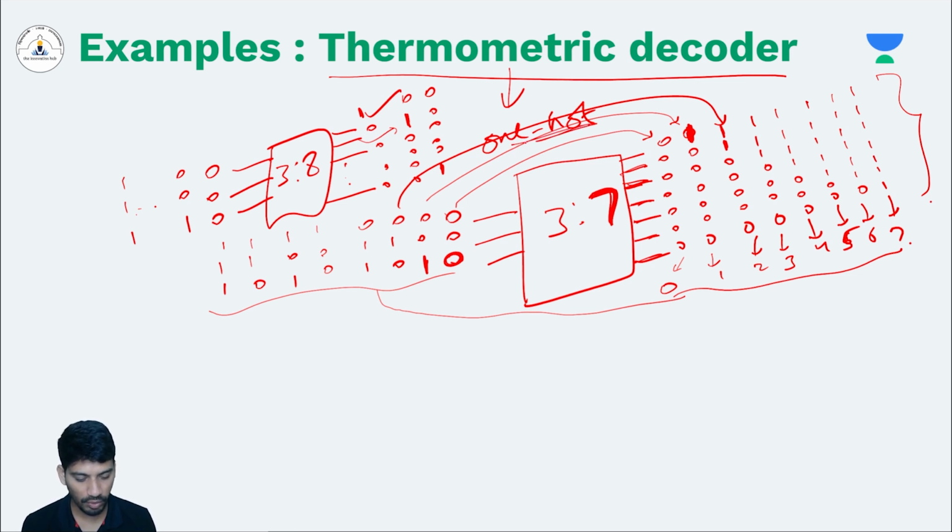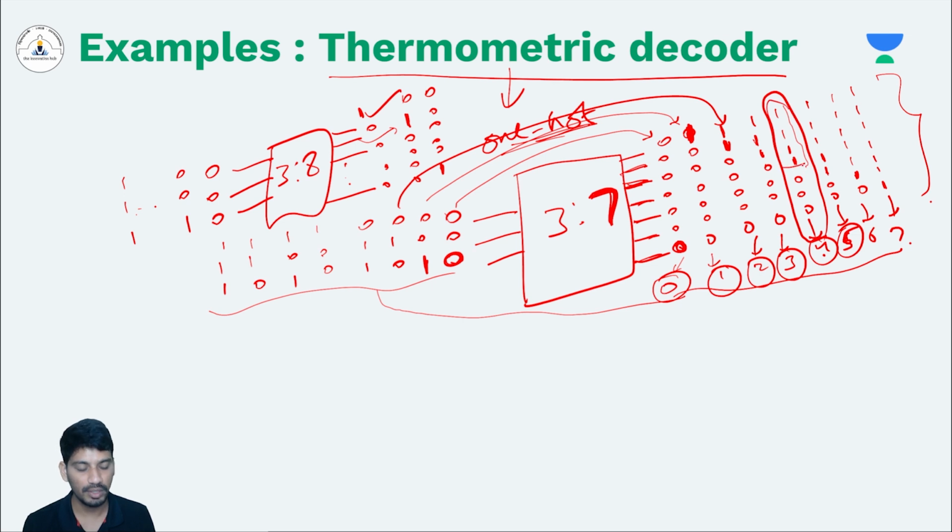This is called one hot encoding because after every stage, one output is incremented. And this kind of coding is called thermometer coding. See, in thermometer coding, based on the decimal number, that many ones will be present in the output code. If the decimal number is 4, then 4 ones will be present in the output code. If the decimal number is 7, then 7 ones will be present in the output code. So this is a thermometer or thermometric decoder, and this kind of coding is called thermometer coding.